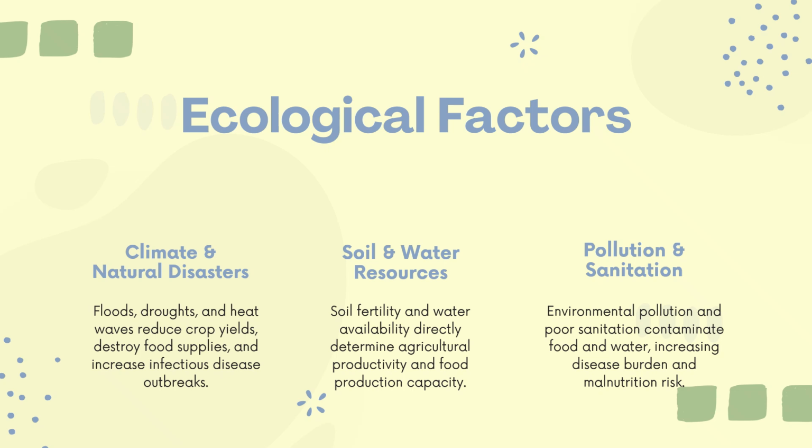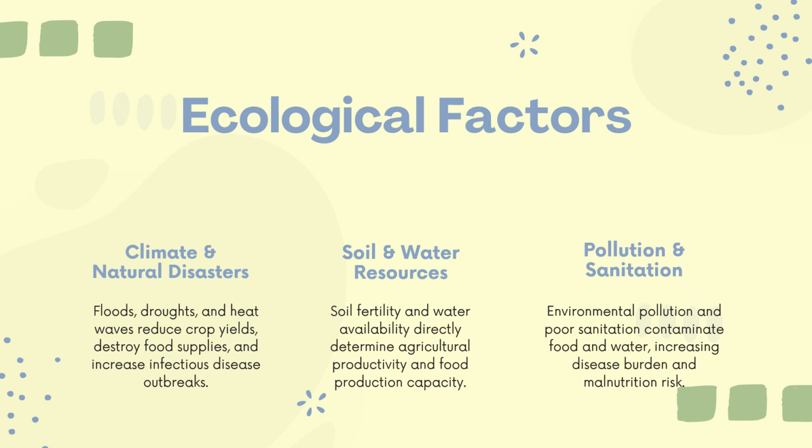Soil fertility influences agricultural production and the availability of some nutrients, and water availability also directly determines agricultural productivity and production capacity. These two are very important factors that determine the dietary intake or dietary habits and the nutritional status of the people.